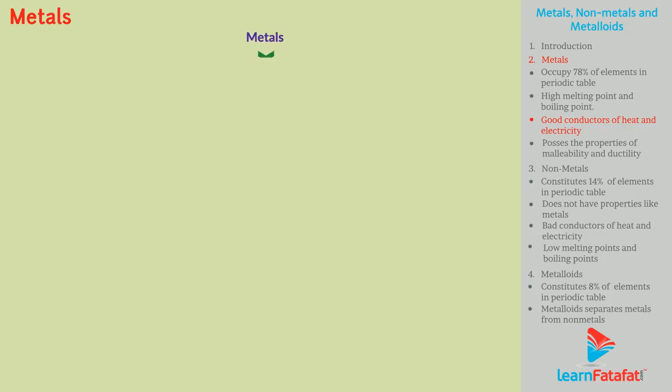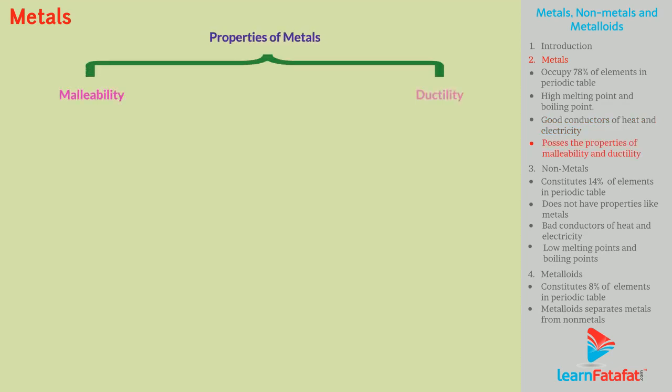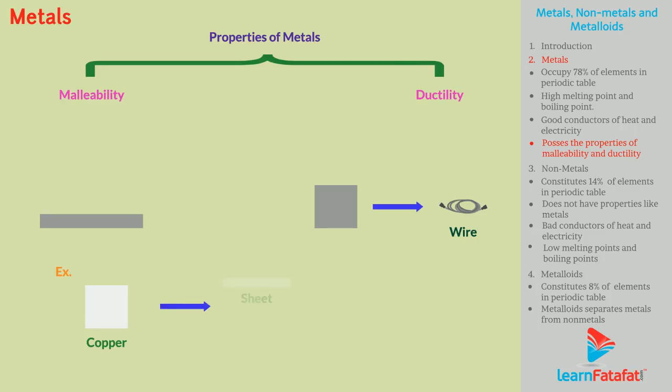Metals are good conductors of heat and electricity. Metal possesses the properties of malleability and ductility. You can say a metal is malleable if that metal is beaten into sheets. A metal is said to be ductile if it can be drawn into wire. For example, copper is the best example to demonstrate properties of metal. Copper can be flattened into sheets, drawn into wires, and is a good conductor of heat and electricity.